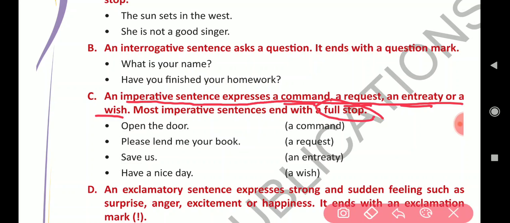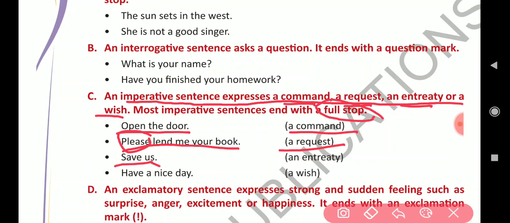Just keep in mind, assertive and imperative sentences both end with a full stop. So, open the door. What is this? A command. What are you saying? Just to open the door. Please lend me your book. Where you have added please, that means you are requesting him to lend your book. You are not commanding, you are just requesting.